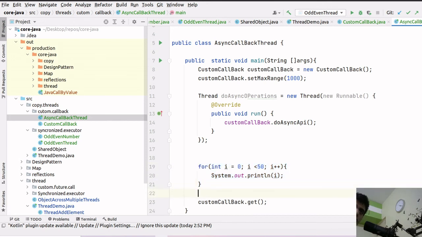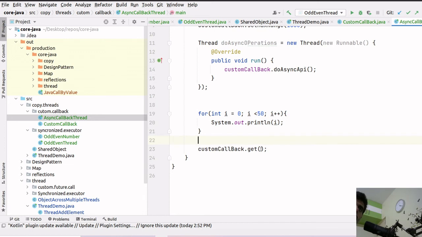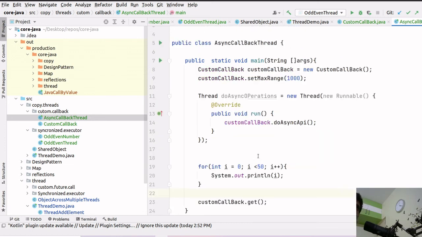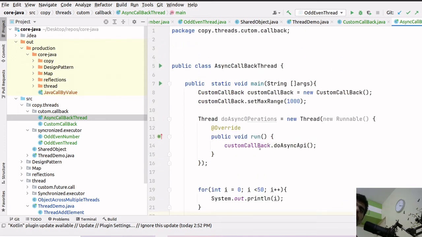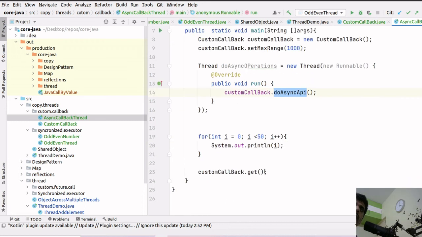I have just defined some operation like this. And after completing that operation, main method needs the response of this API. So what main method can do is custom callback dot get, and here it will get the list of response.